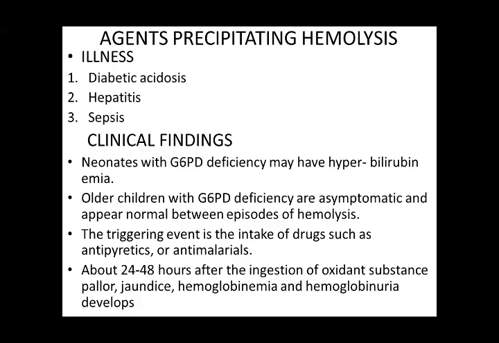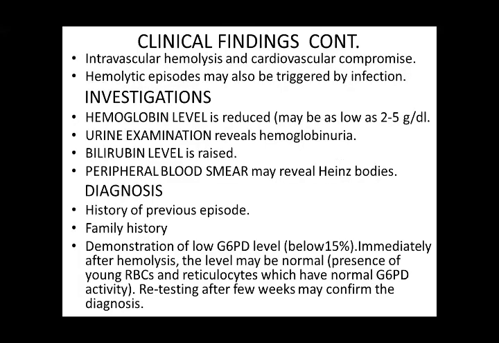About 24 to 48 hours after the ingestion of the oxidant substance, there is pallor, jaundice, hemoglobinemia, and hemoglobinuria. Intravascular hemolysis occurs, and there is cardiovascular compromise. Hemolytic episodes may also be triggered by infection.